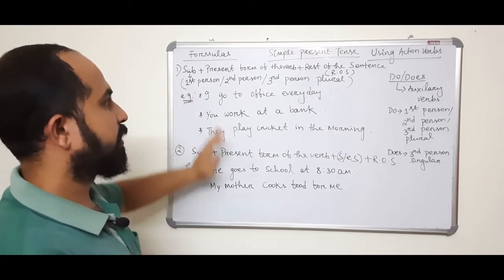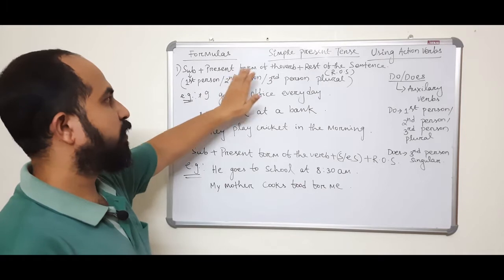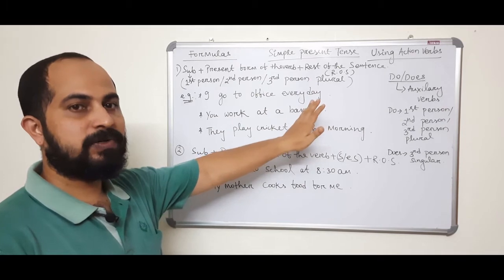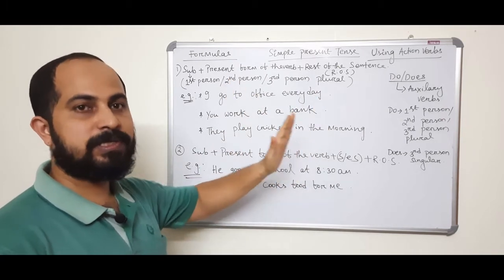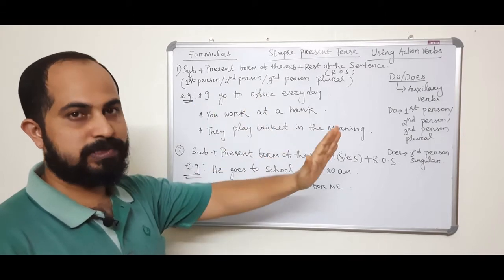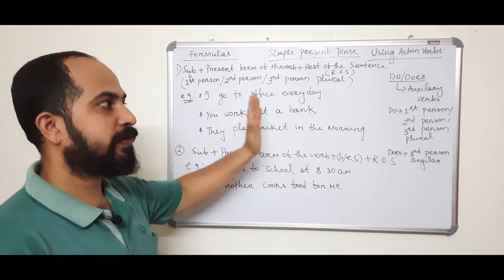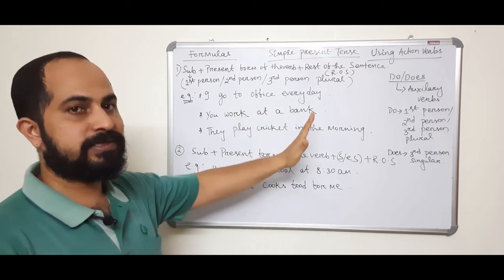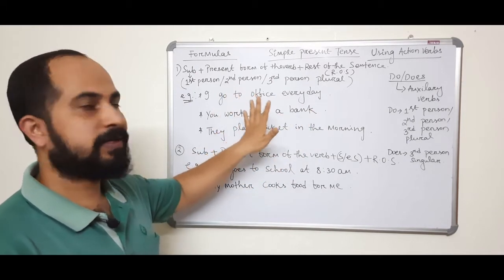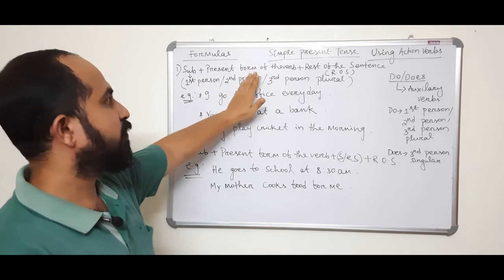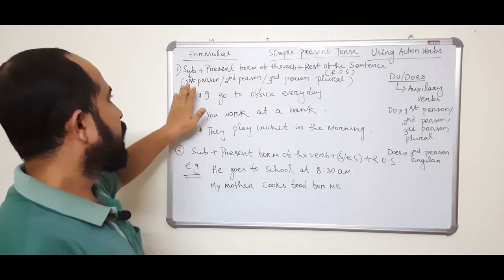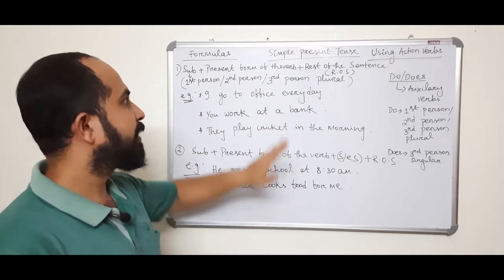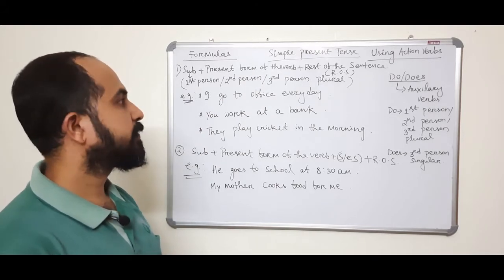The first formula: subject plus present form of the verb plus rest of the sentence. I have already taught you the subject. I have told you who is the first person, who is the second person, and who is the third person. If you have not seen that video, you can check our videos, basics of English. There you can find out the basics. So, subject plus present form of the verb plus rest of the sentence. If the subject is first person or second person or third person plural, then use the present form of the verb.